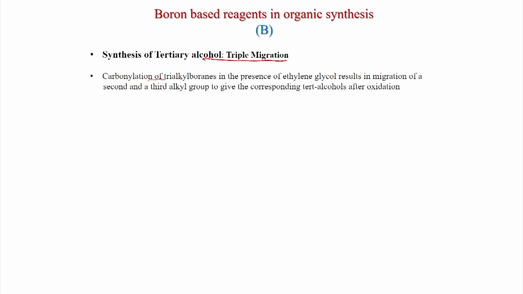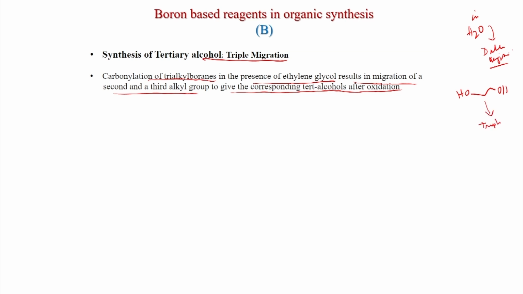Now, carbonylation of trialkyl boranes in the presence of ethylene glycol results in migration of a second and a third alkyl group to give the corresponding tertiary alcohols after oxidation. So, earlier we have seen that in H2O you get double migration. Now, if you use ethylene glycol, this is interesting because two OH groups are present that can satisfy the coordination of boron, and another will be connected to the alkyl group of course, and this can give triple migration.